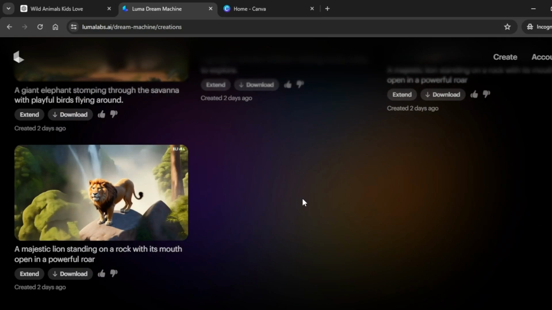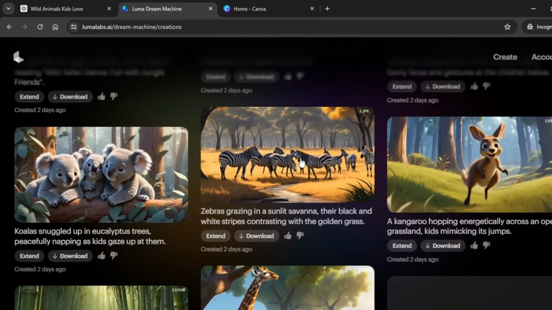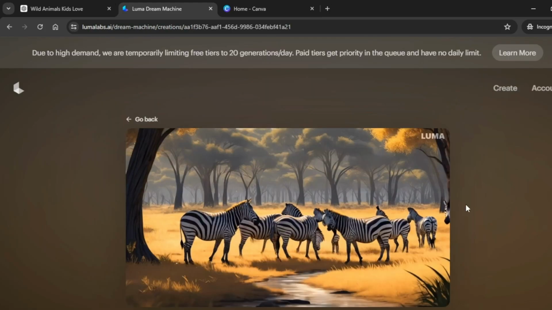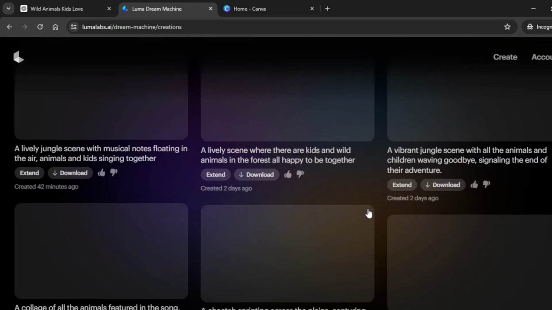Look at this lion right here. It looks stunning. It looks so realistic. Let's look at this other one as well. So these are zebras. They look really good. And this is a tiger. Awesome. So Luma AI seems to be really good in terms of